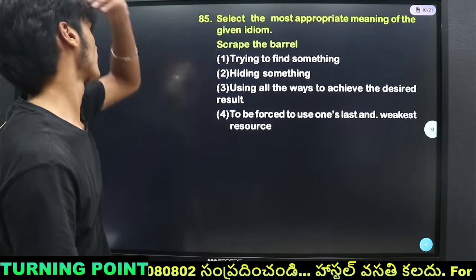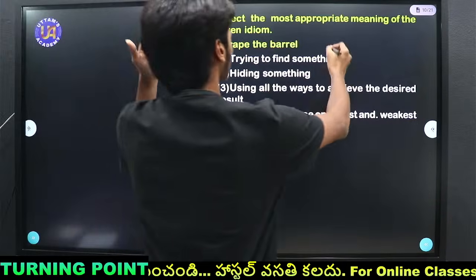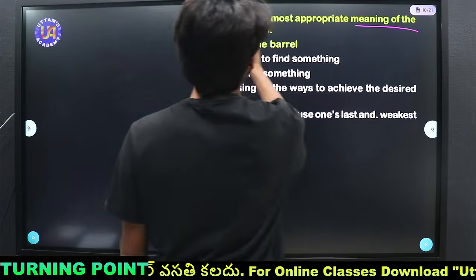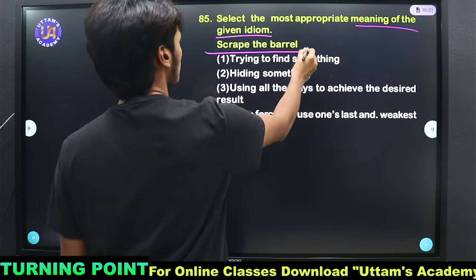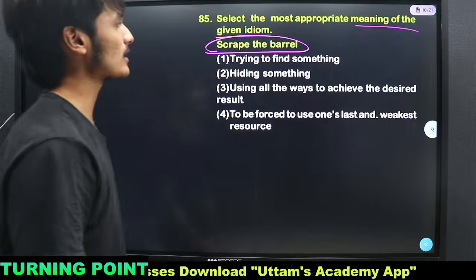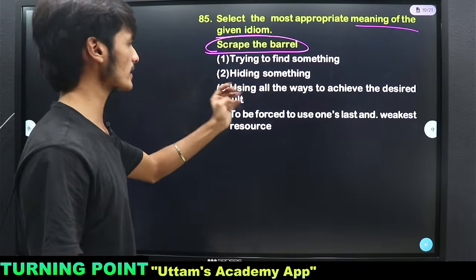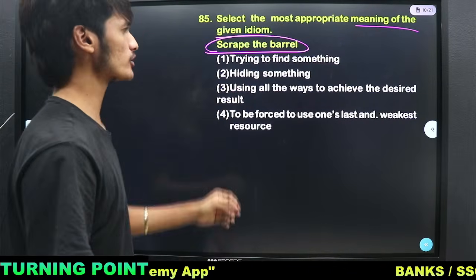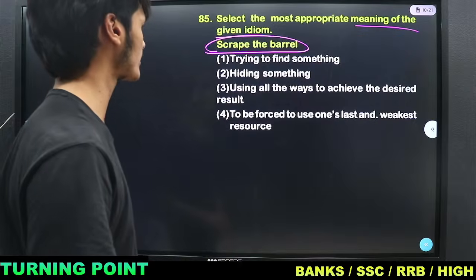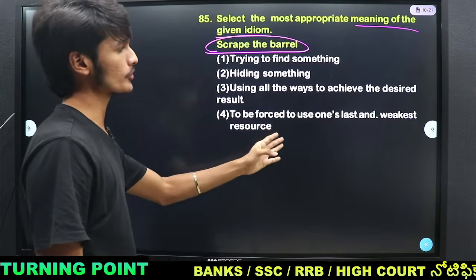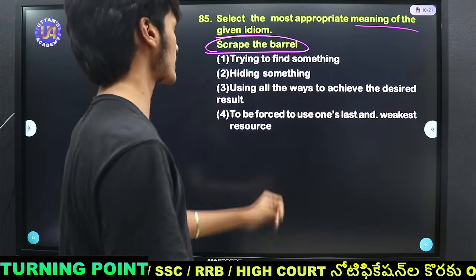Then we have: most appropriate meaning of the given idiom. Scrape the barrel. Scrape the barrel means trying to find something, using all the ways to achieve the desired result, to be forced to use one's last and weakest resource.